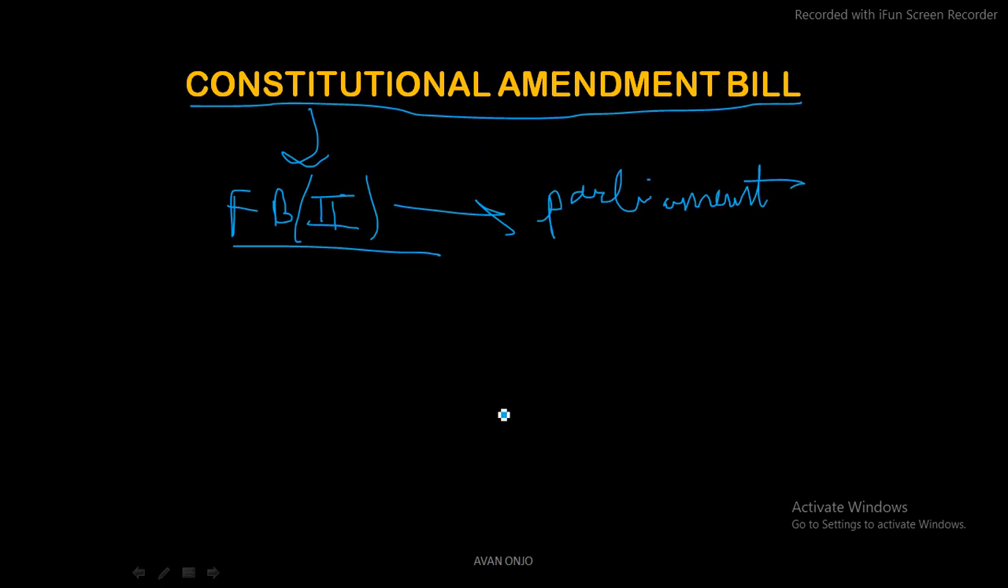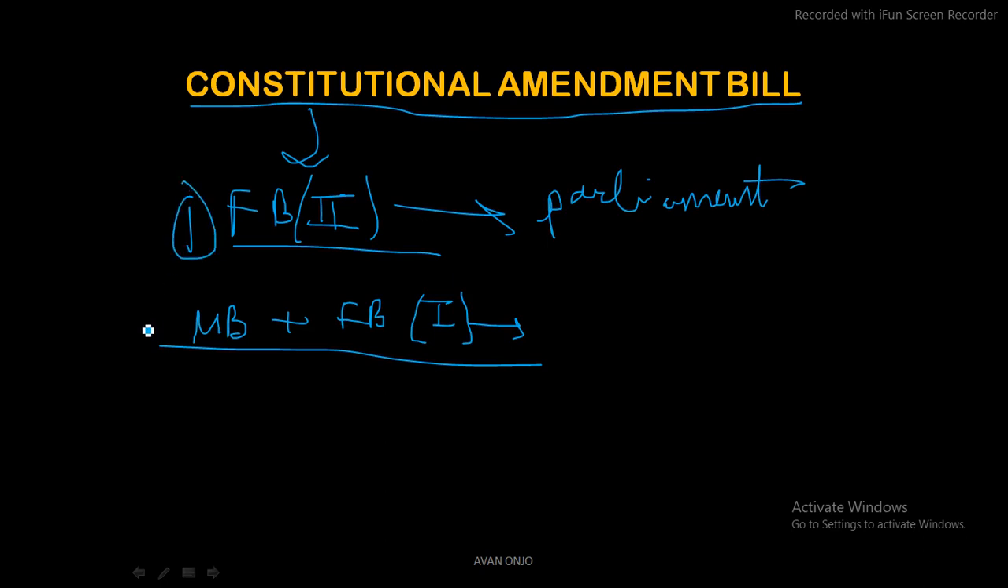Now we have money bill plus financial bill category 1. What was financial bill category 1? Taxation plus other provisions. So this was the first case, and this is the second case. Now in the second case, it can be introduced in Lok Sabha only, and it cannot be introduced into Rajya Sabha. Rajya Sabha you can put a cross, like this. So it can only be introduced in where? Lok Sabha.